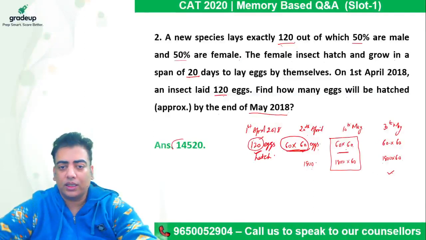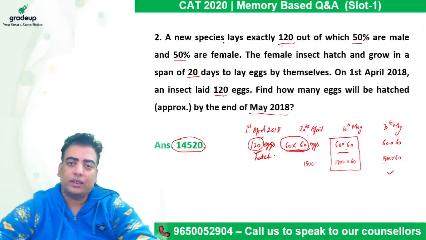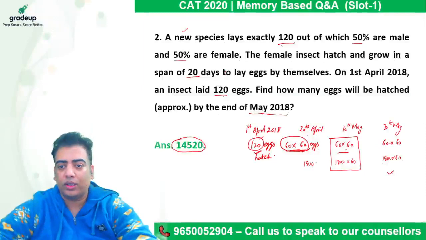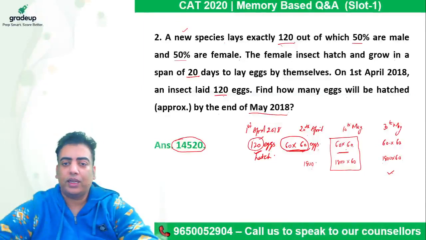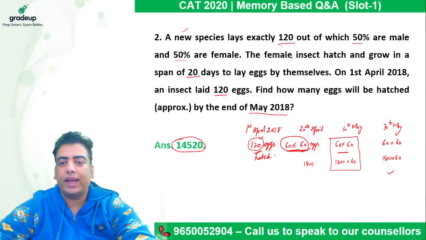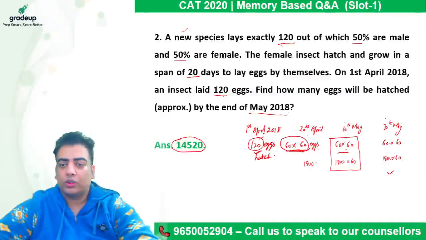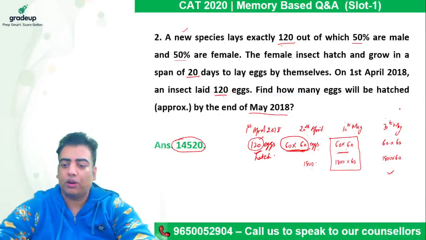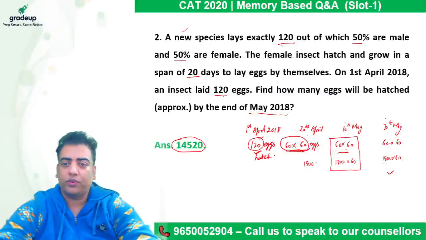So its answer is wrongly calculated. First of all, it is not given that the insect who lays eggs on day 1 will be in a position to lay eggs after 20 days, after another 20 days, after another 20 days, or will it be that those females lay eggs only once in their lifetime? So this is how such a question is to be solved, by framing a tree formation so that the calculation becomes easier.